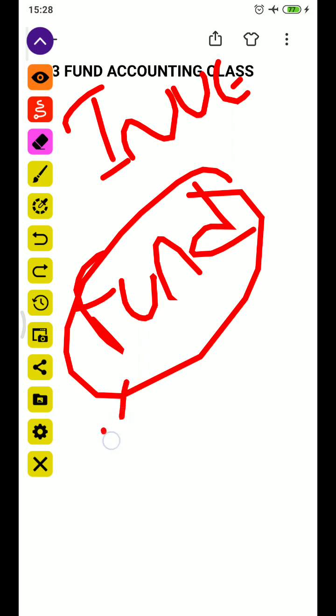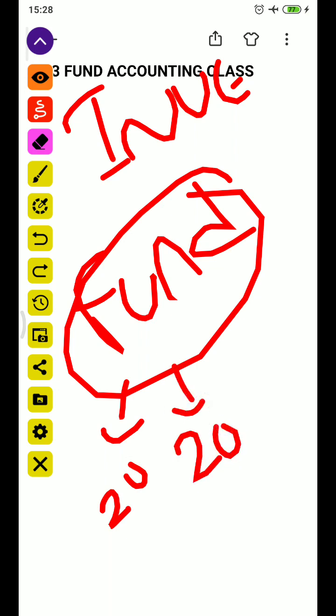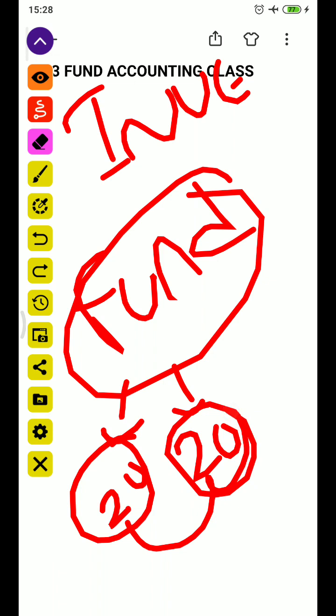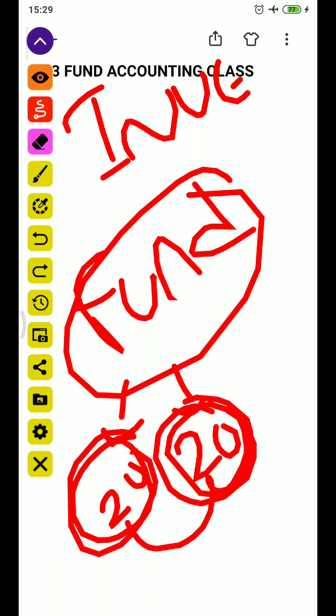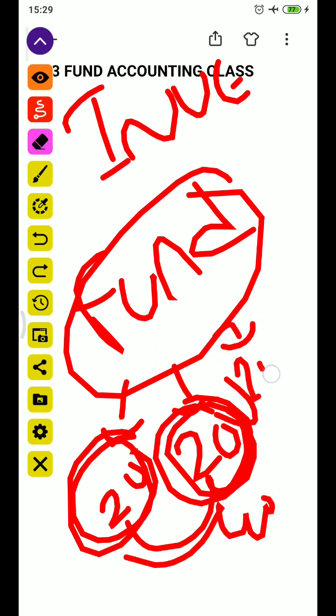In the first year it will invest some 20%, and in the second year 25%, and it goes cumulative. The first year it will be 20 crores and the second year 40 crores cumulative, and we calculate on that because it is invested capital for the first year and for the second year. So the second year becomes 40, and if we invest another 20, the third year will be 60 crores. So it is based on the capital invested.